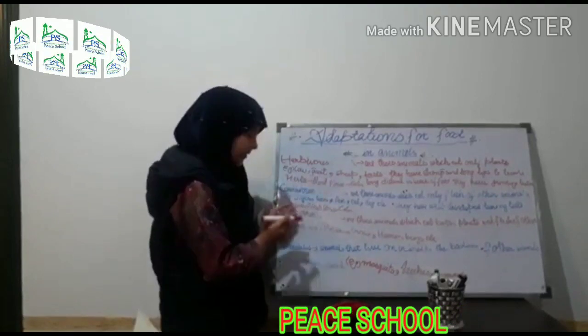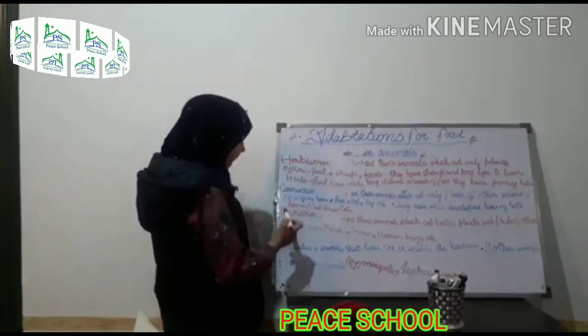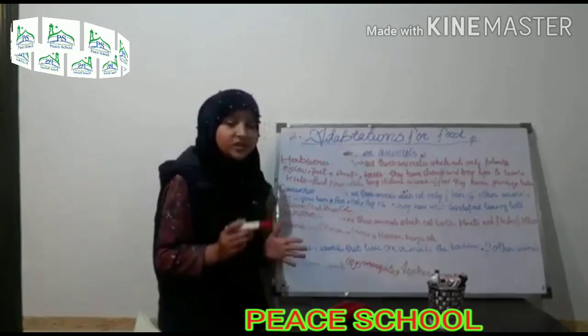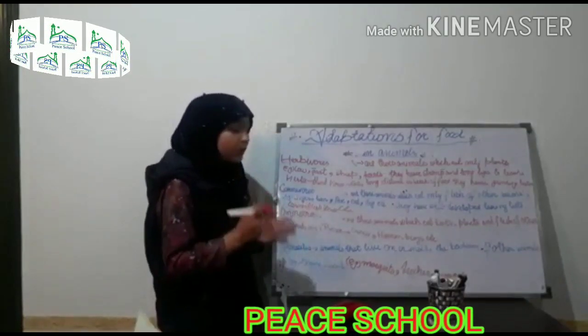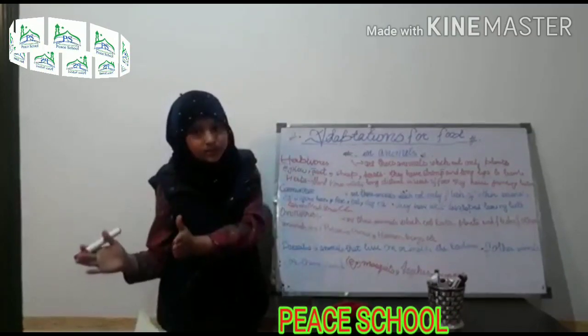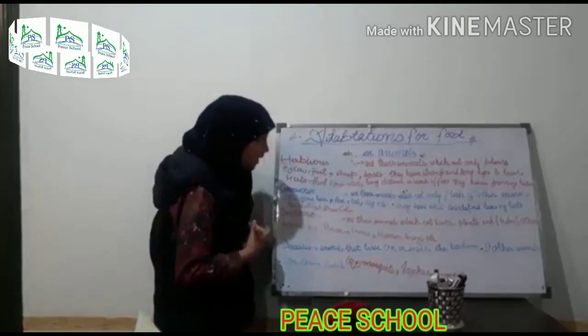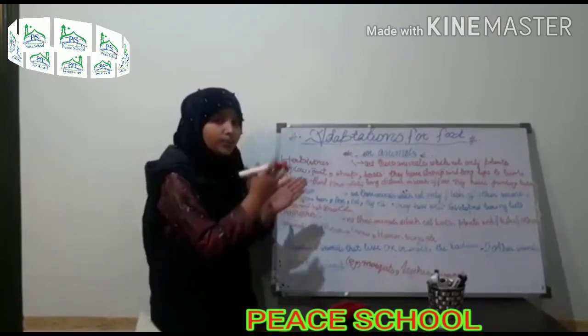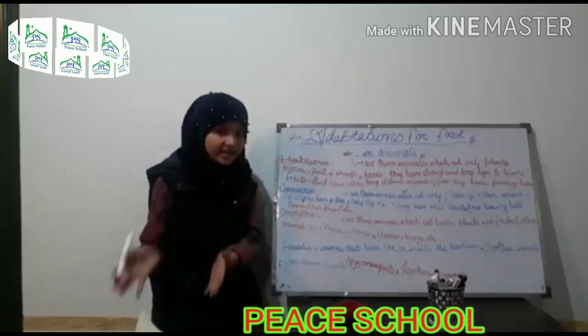Now, we'll come to another group, that is omnivores. Omnivores are those animals which eat both plants and animals. We can say omnivores are those animals which depend on both plants and animals.